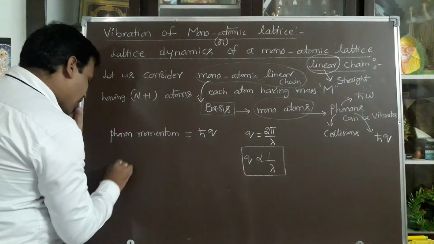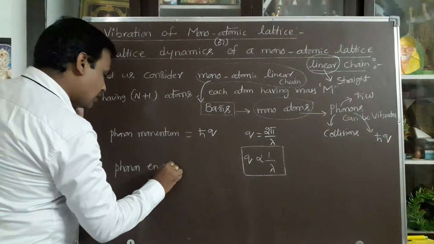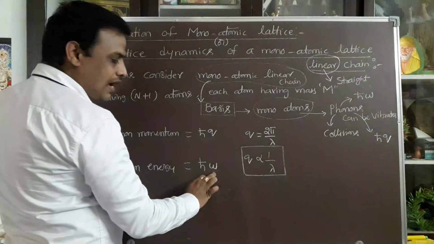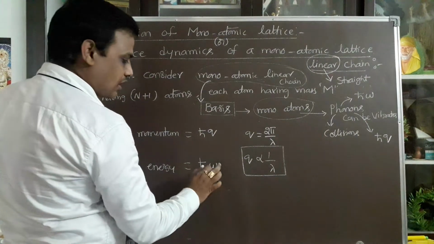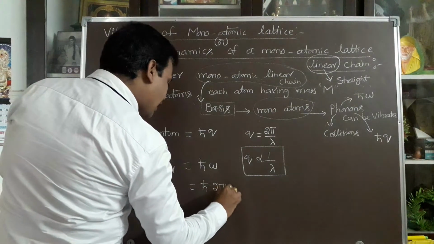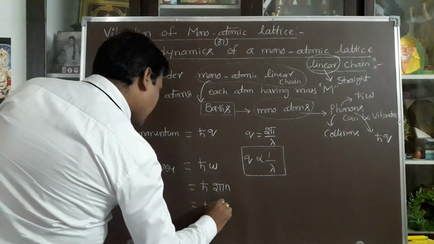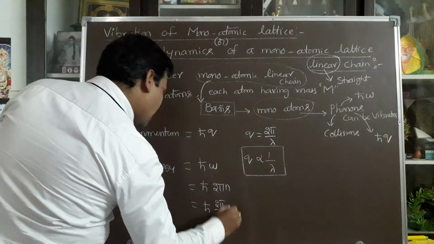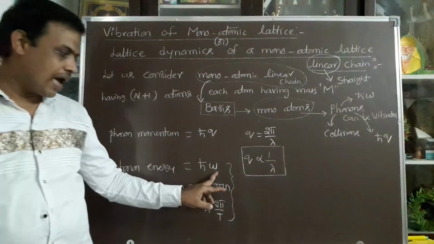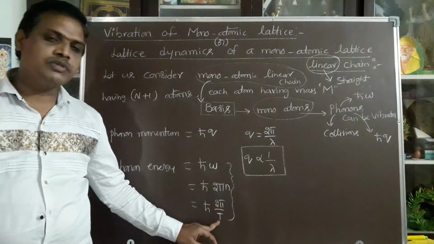In a similar way, what is the energy of a phonon? Phonon energy can be taken as h cut omega. Omega is nothing but angular frequency. This angular frequency can be represented in terms of normal frequency: omega is 2 pi nu. In terms of time period, it can be taken as h cut into 2 pi by T. These are the different energy forms of phonons: in terms of angular frequency, in terms of normal frequency, in terms of time period.